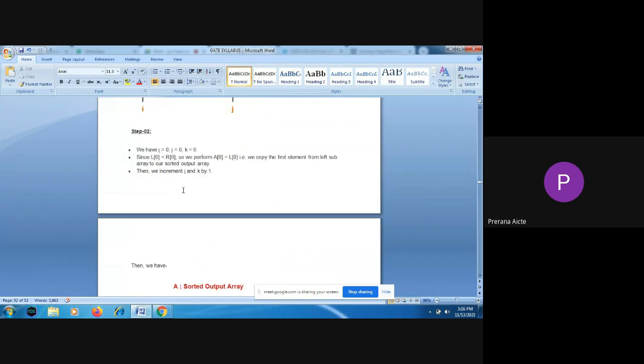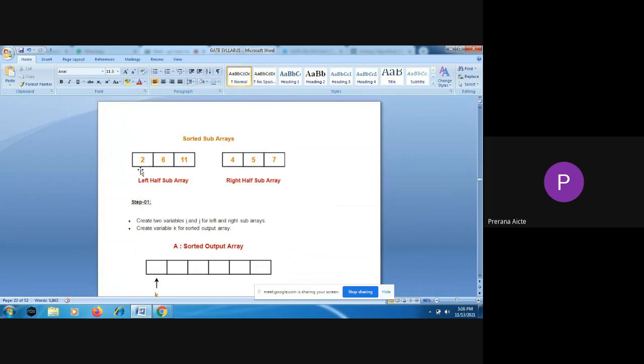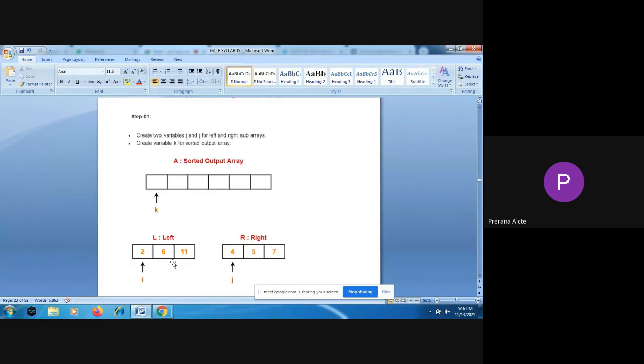If we have two sublists, let us take the left half subarray and the right half subarray. First it will compare the first element in the left sublist and the first element in the right sublist. Here in this example we have 2 and 4. As 2 is less than 4, we will move that 2 to the sorted array.